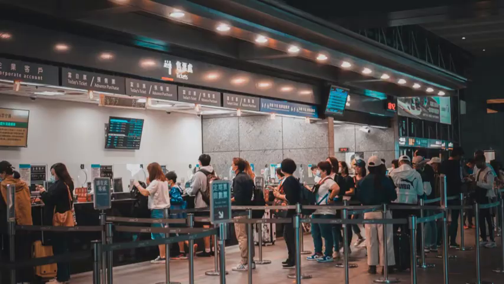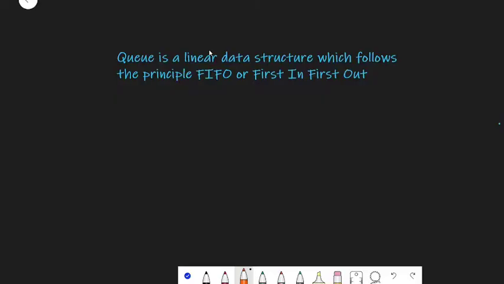So today we are going to talk about Queue. So let's first understand what is Queue. Now Queue is a linear data structure. I have already talked about vectors and stacks, right? Which are similar linear data structures just like Queue.